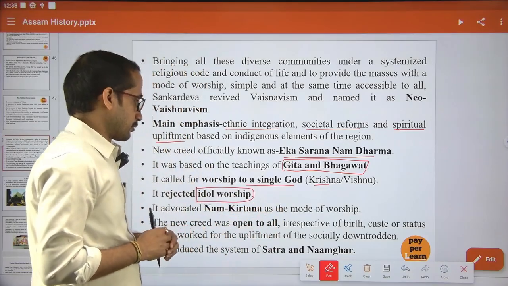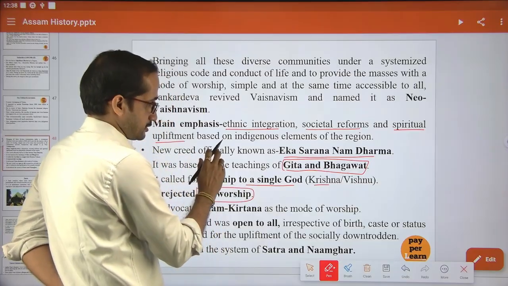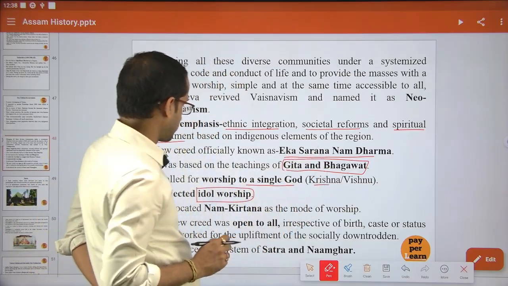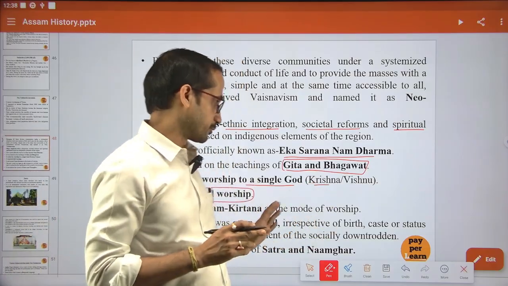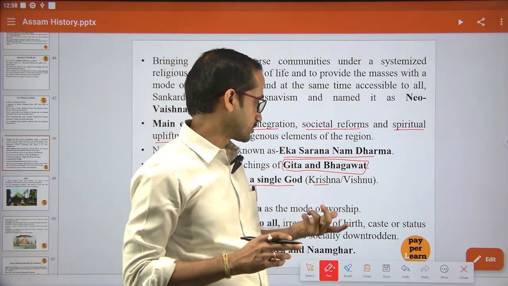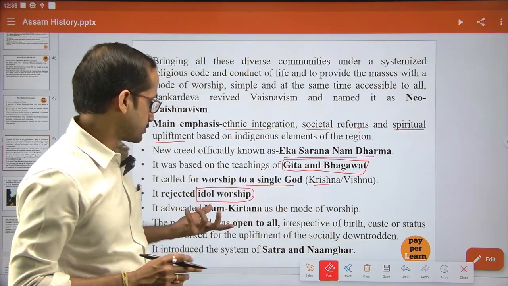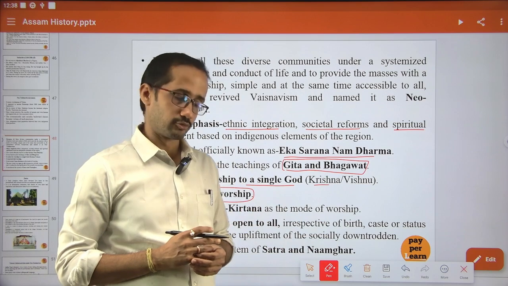So this is officially known as Ek Sarana Nama Dharma, and all the teachings are taken from the Gita and Bhagavata. It worships only one god, as I have already told you, Krishna or Vishnu, and it rejected idol worship.